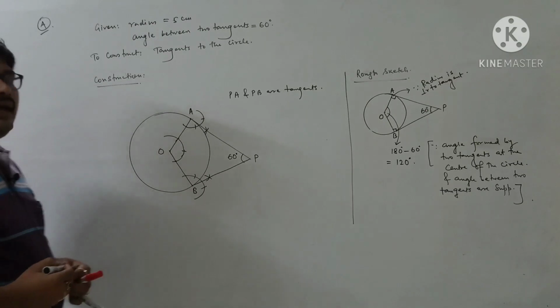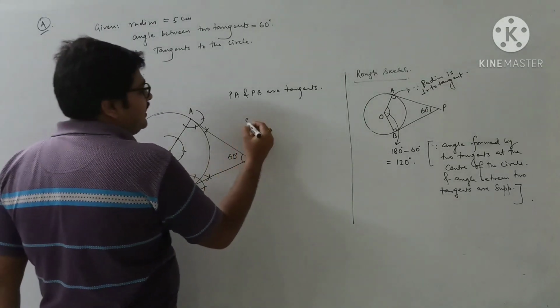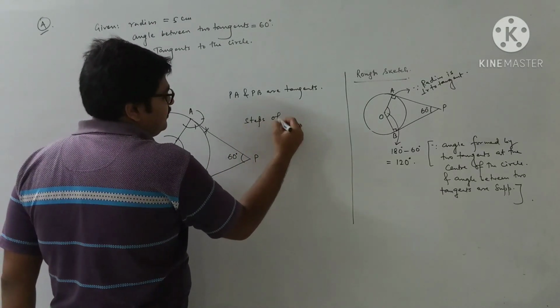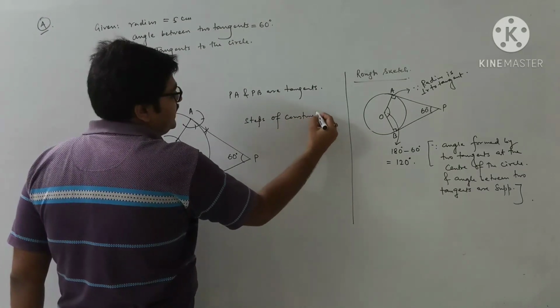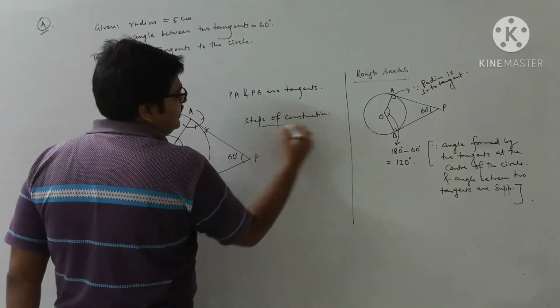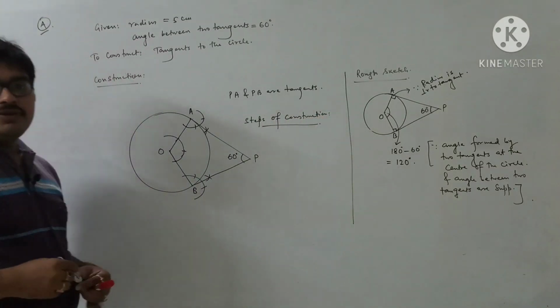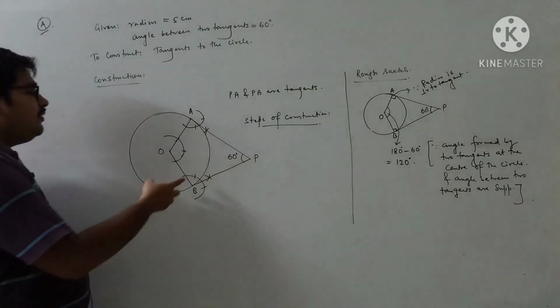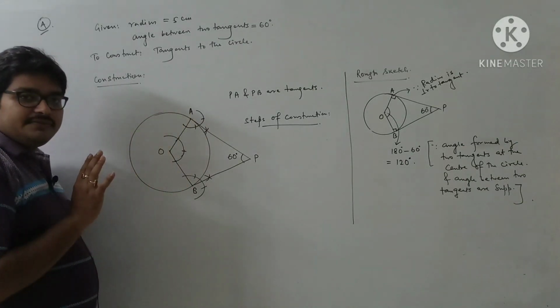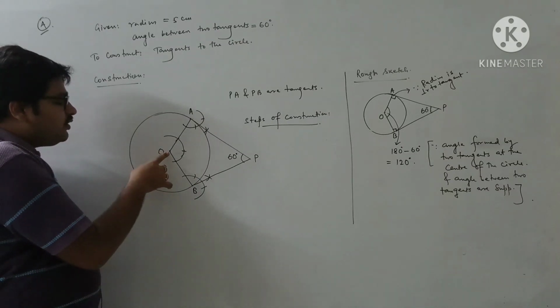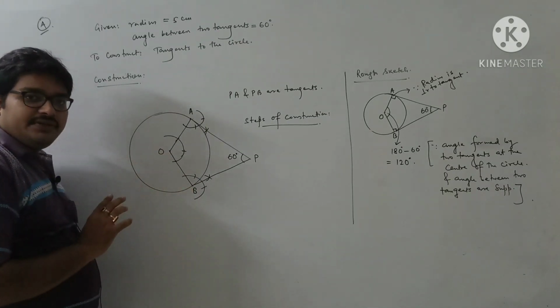And the steps of construction you will write yourself as I have told earlier. Once I speak, just you hear. What are the steps of construction? First of all, we will draw the circle of radius 5 cm. We will draw any radius OB.